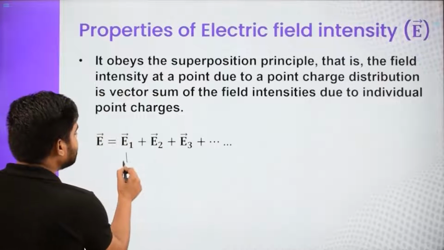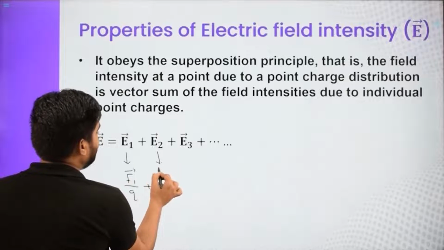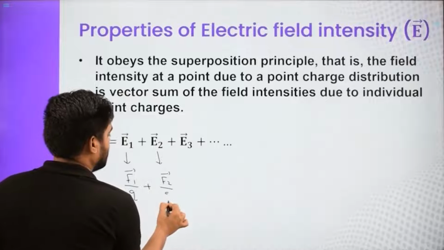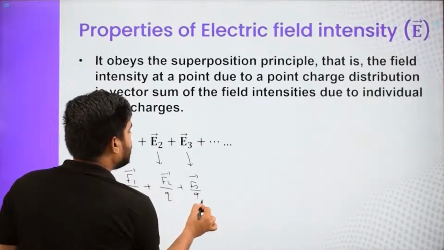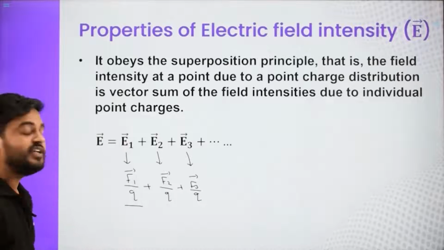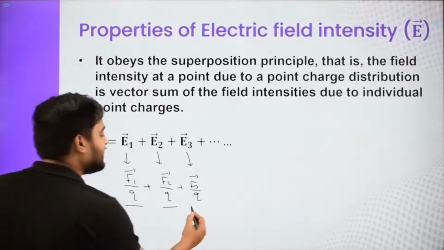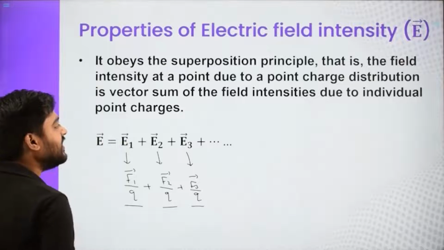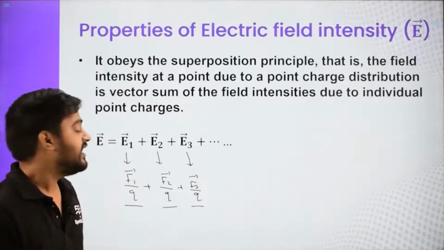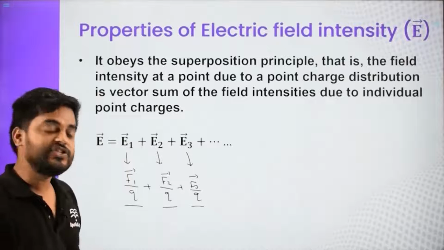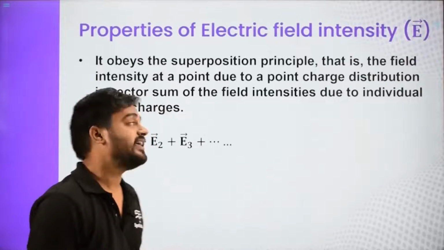This is F1 by Q, this is F2 by Q, this is F3 by Q. So this is the electric field intensity due to charge 1, due to charge 2, due to charge 3. If more than one charge is present, at any point we can get the electric field intensity due to each, and then do vector addition to get the net electric field intensity.